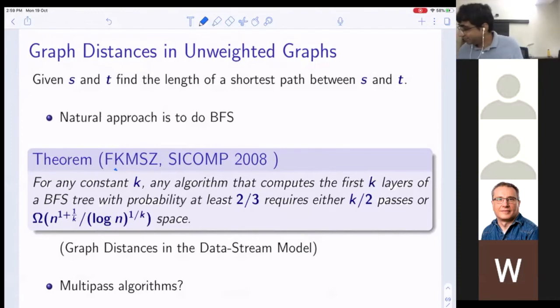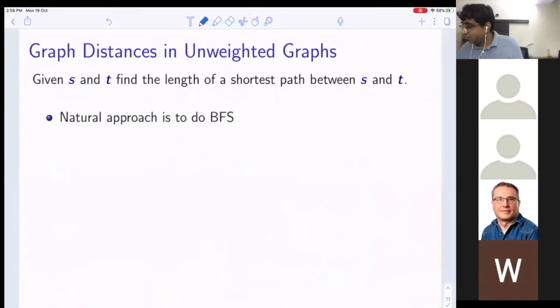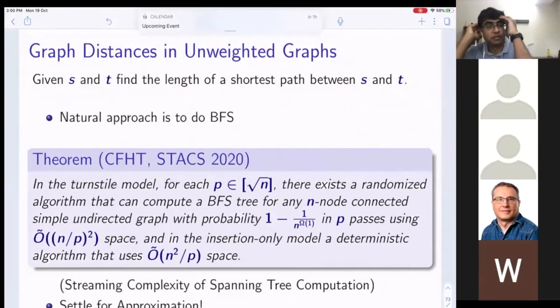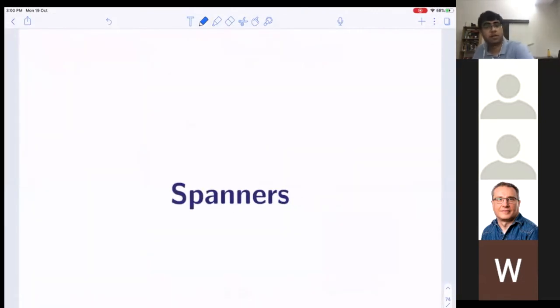Okay. So what people generally do is settle for approximation. And this leads to the question of how you go about approximating distances. So for that, we arrive at this natural idea of what are called spanners.